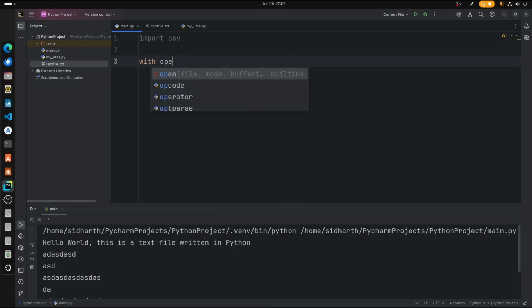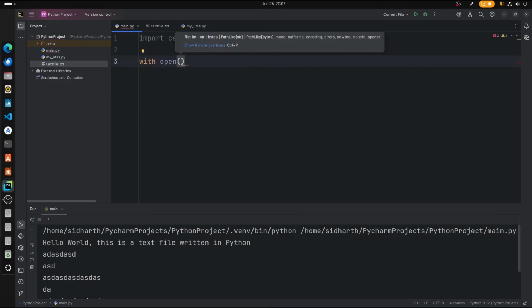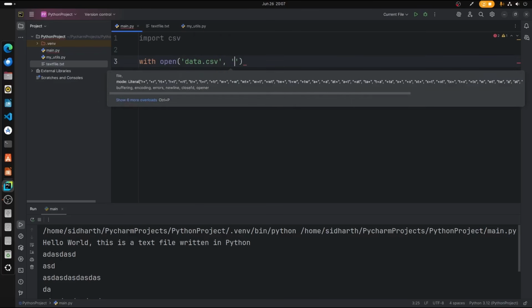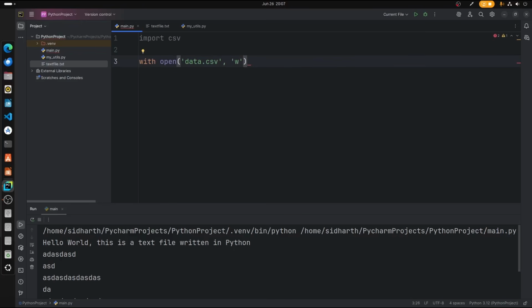With open, just like we did with the text file, let me create a CSV called data.csv with writing permission, and then we're going to set the newline variable to an empty string. What this does is it creates a new line for each row. So newline as file.